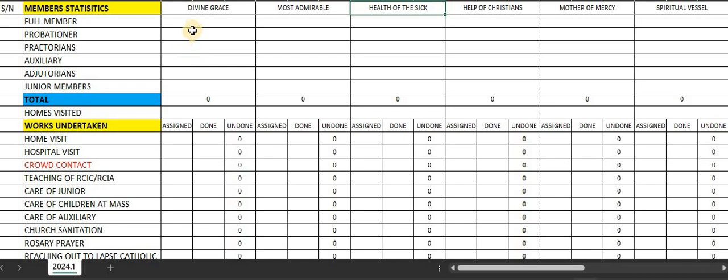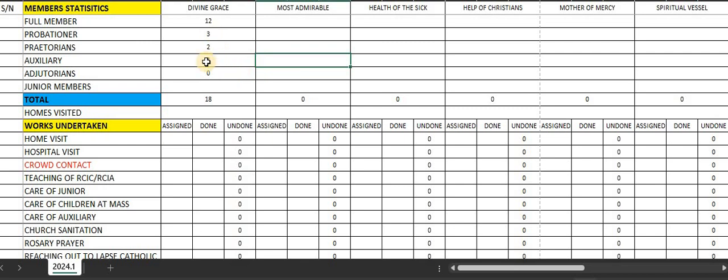You pick their report, you look at their full members. For example, you see their full members is 12, probationers, let's say 3, Praetorians, let's say 2, auxiliaries, let's say 3, then adjutorians, maybe 0, no adjutorians.